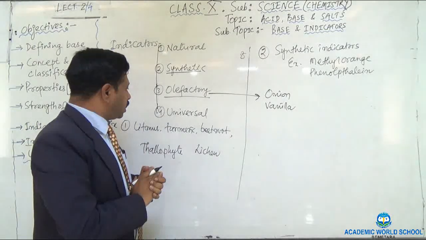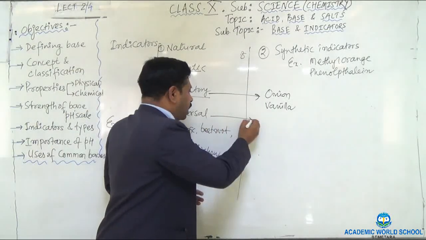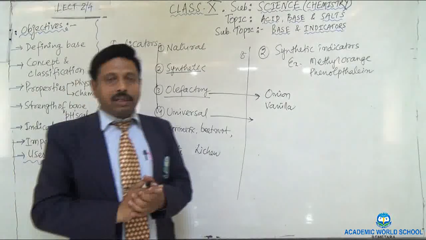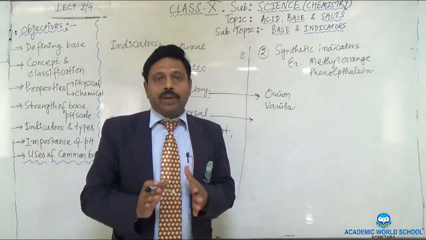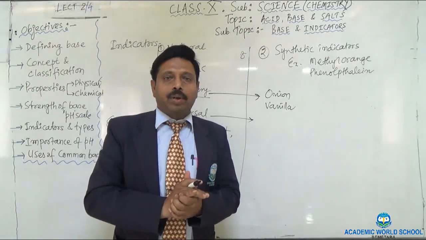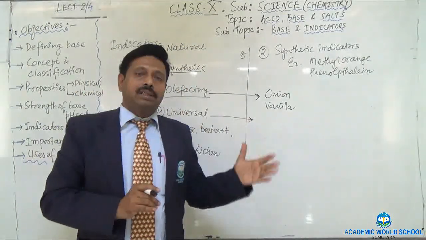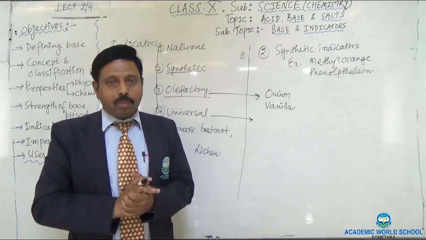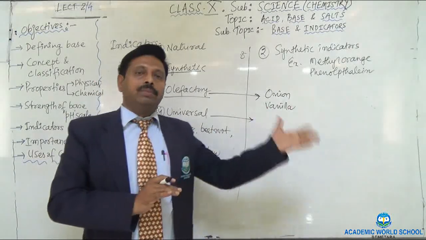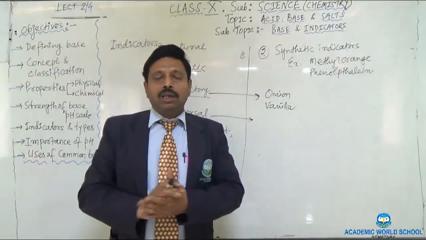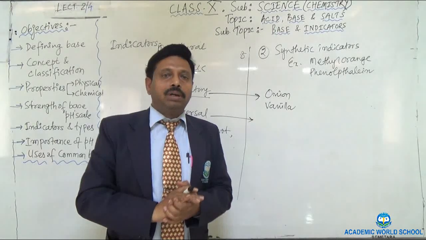Okay. Now come to the universal indicator. As I told you earlier, universal indicator is the common indicator which is prepared by mixing two or more different types of indicators, and this one indicator is used to test acid and base. In acid, universal indicator will give the red color, and in base, universal indicator will produce blue color.